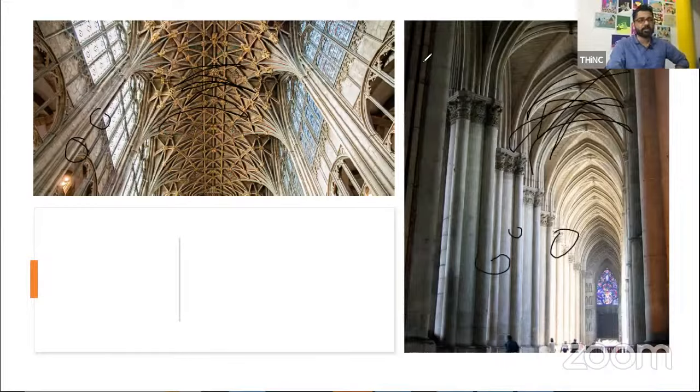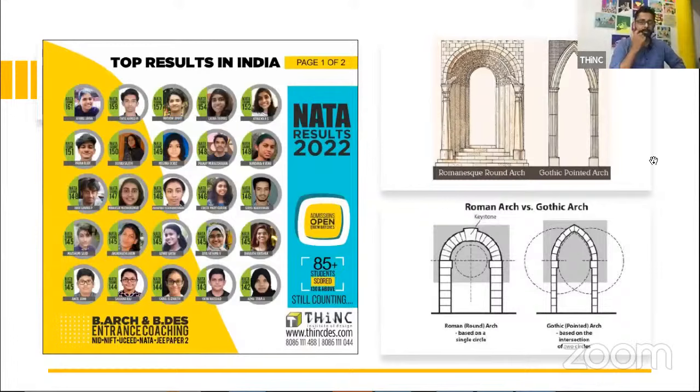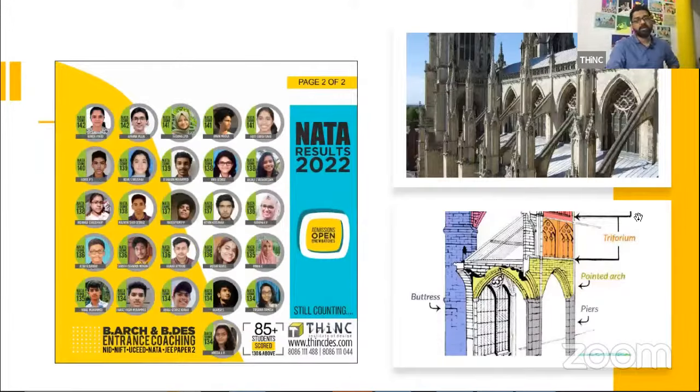That's the fundamental objective of building something like this. The Gothic arches are usually pointed at the top, which is again one of the easiest ways to figure it out. Buttress is also a part of it. A buttress is used to support: on the side, you have a support, and that's what is called a buttress.